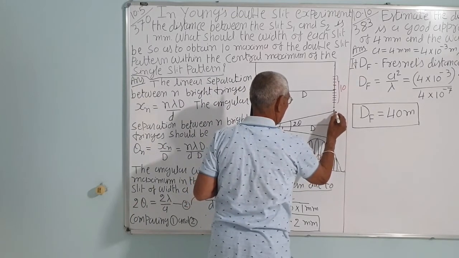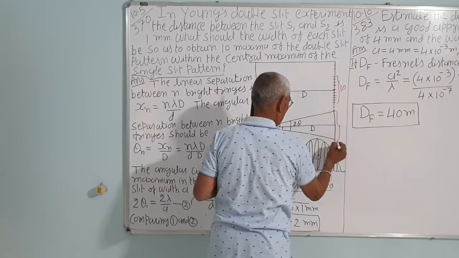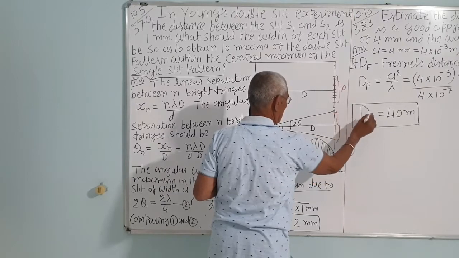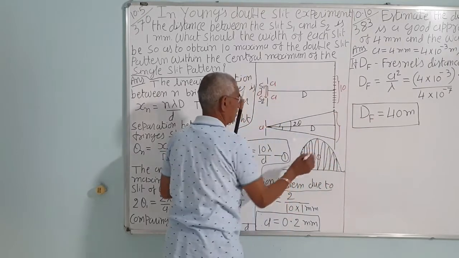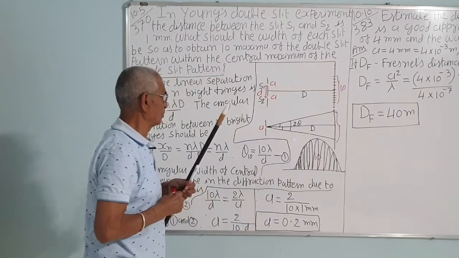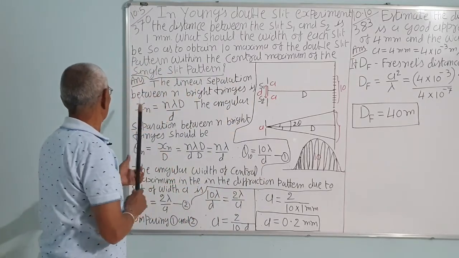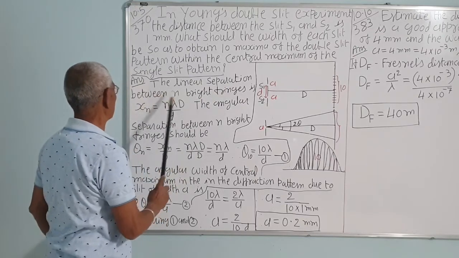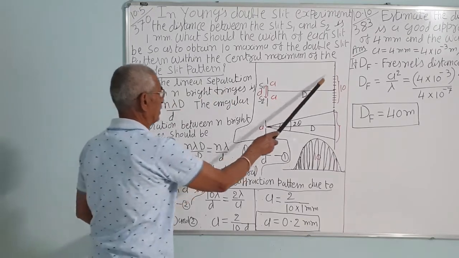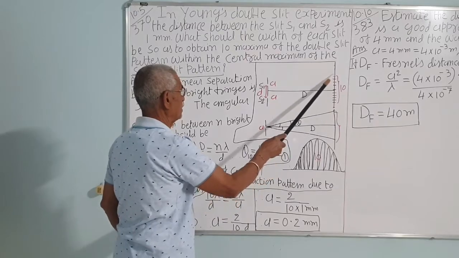This is a. You can draw it like this, there is no space. The intensity variation, you can show it. The linear separation between the n bright fringes, say x, we call it xn.